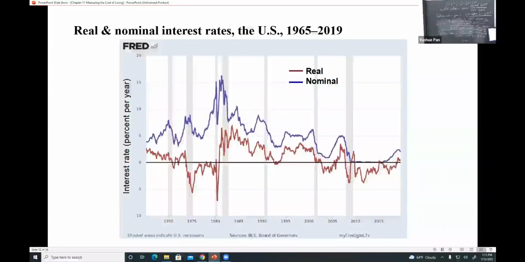From this picture, we can see the difference between the real interest rate and the nominal interest rate. The vertical difference between these two lines is the inflation. So in 2008, that's the recession, the inflation was not huge. But in the 1980s, the inflation was huge.